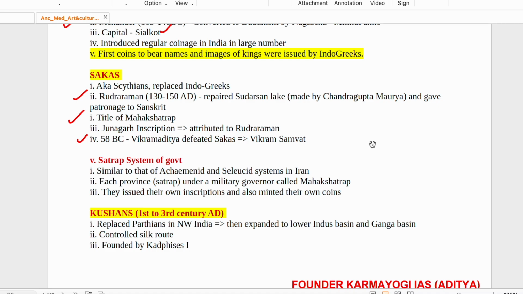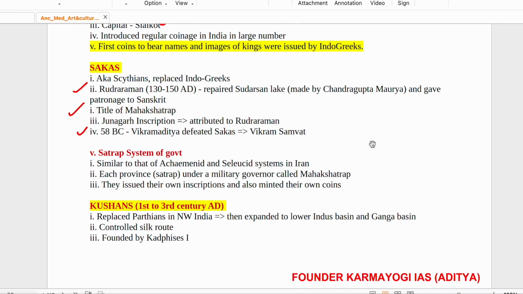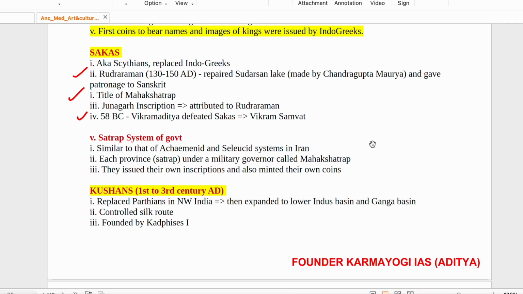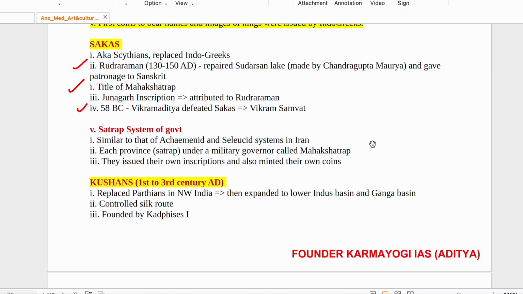तो 58 years ahead चलता है ये जो अपना क्रिश्चियन कैलेंडर है. ठीक है. And the Sakas में क्या होता था? Satrap system of government. So it was like ना ईरान में जैसे ना Seleucid system या Achaemenid system होता था. So it was imitating that. Each province was known as satrap, and under a military governor called as Mahashatrap, they issued their own inscription and also minted their own coins. तो वो हर शत्रप में they had their own inscription, अपना अलग coin चलाते थे.